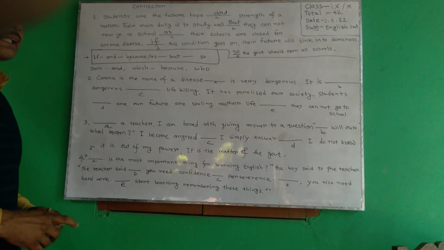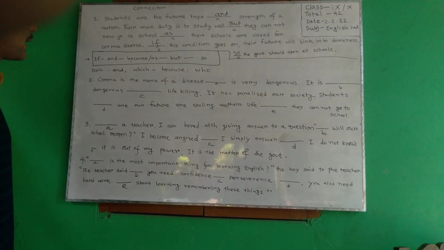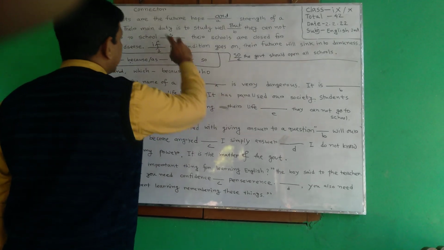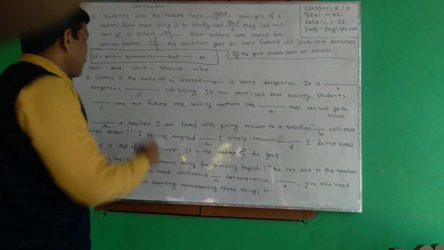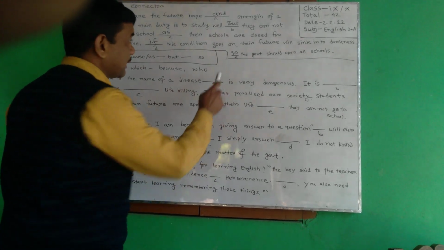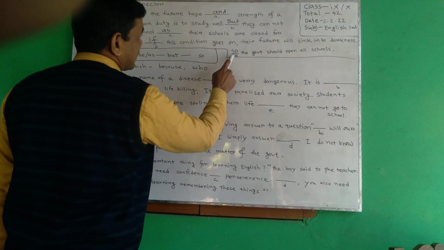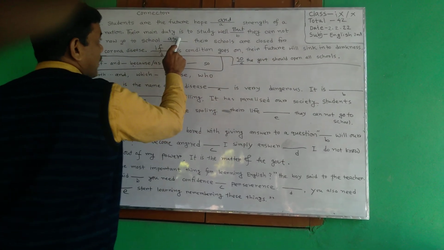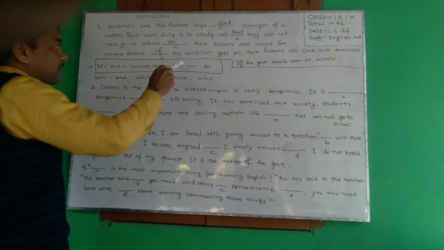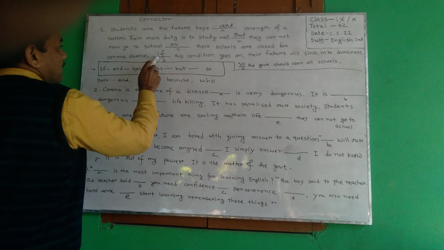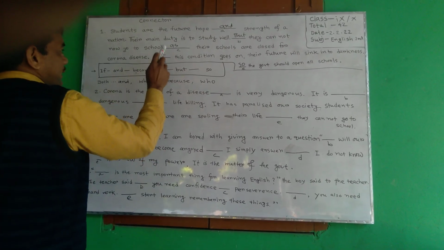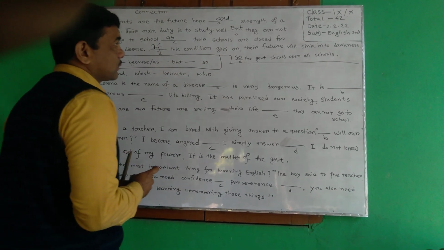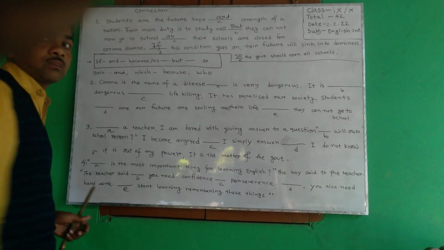Dear students, I think you could have understood very well. Now I am telling you something: you can use many words, because if these connectors are not given in the box, you could use in this way. Therefore, as a result, so, and, as well as go to school, because, as are the same category connectors. Or if this condition goes on, provided that, you can write provided that this condition goes on, their future seems darkness. So this one is done for you.